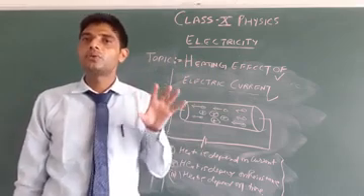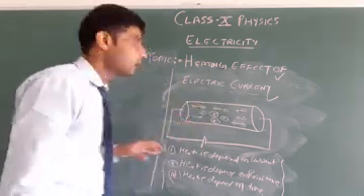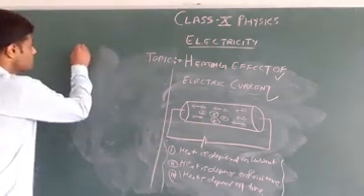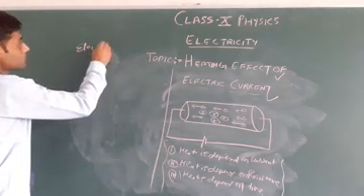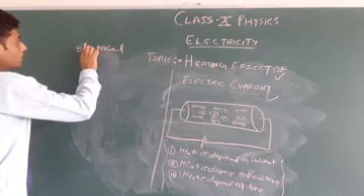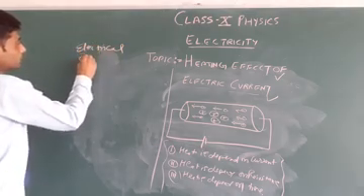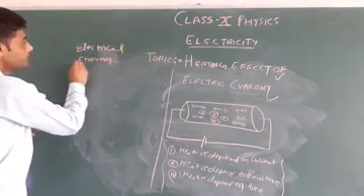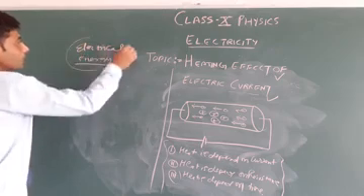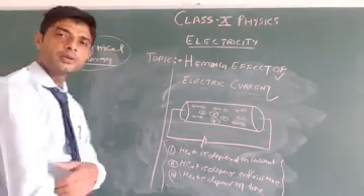So it means we have to discuss electrical energy.